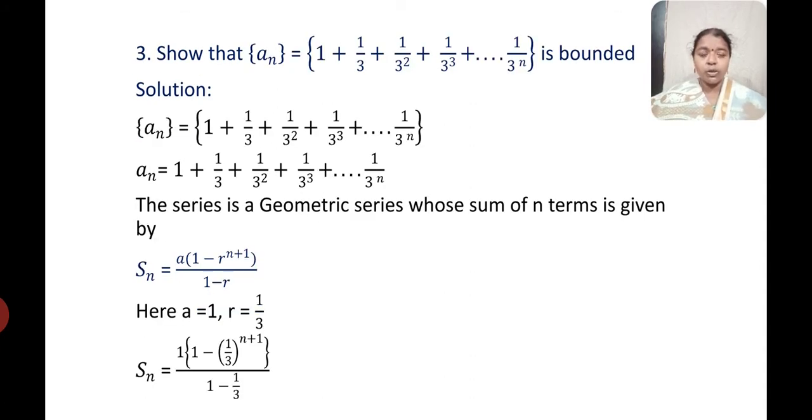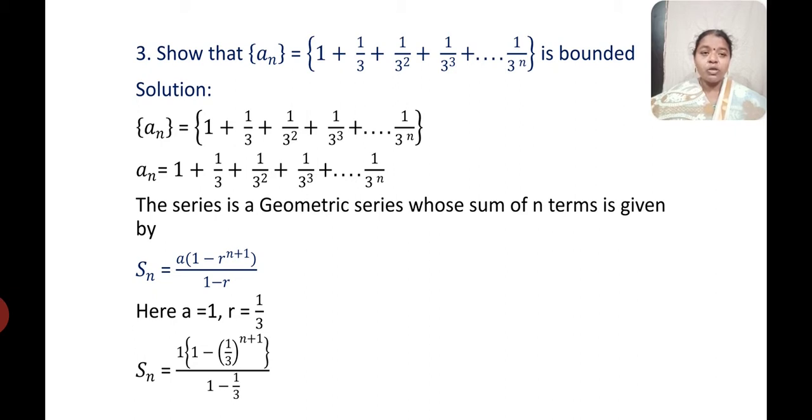Let's check your third question. The question says: show that the sequence a_n is equal to 1 plus 1 by 3 plus 1 by 3 square plus 1 by 3 cube and so on up to 1 by 3 power n is bounded. Now let's consider a_n to be equal to 1 plus 1 by 3 plus 1 by 3 square plus 1 by 3 cube and so on plus 1 by 3 power n.